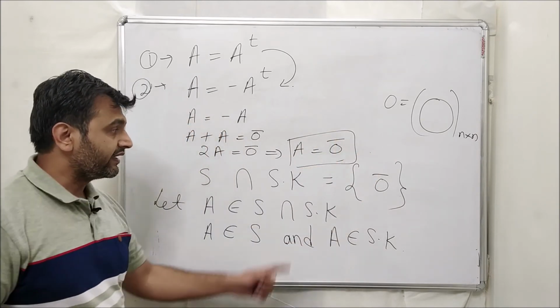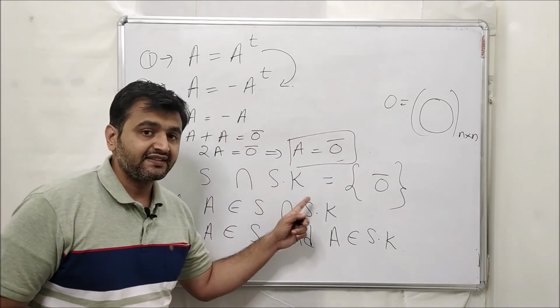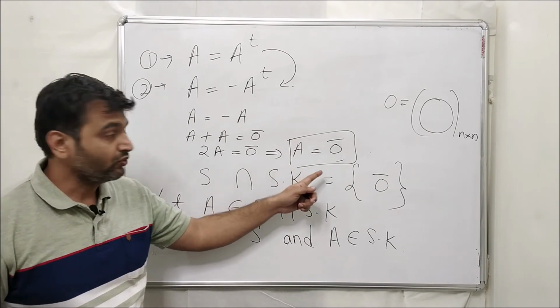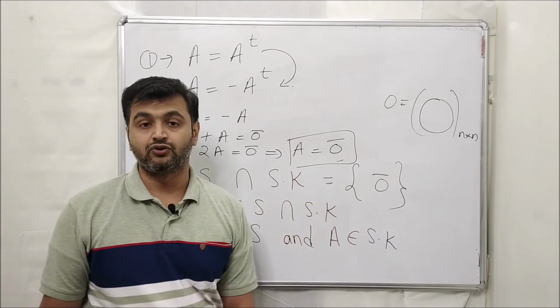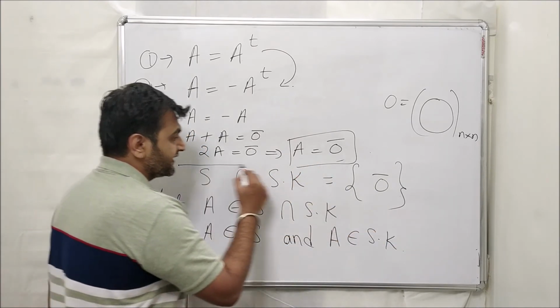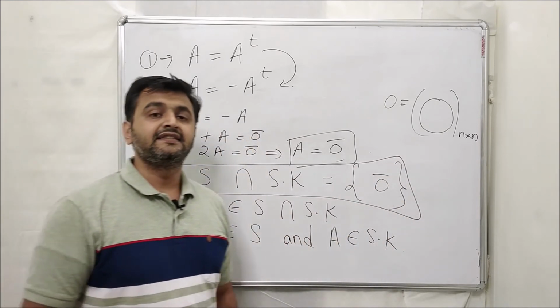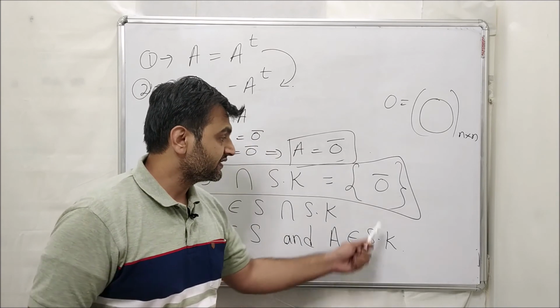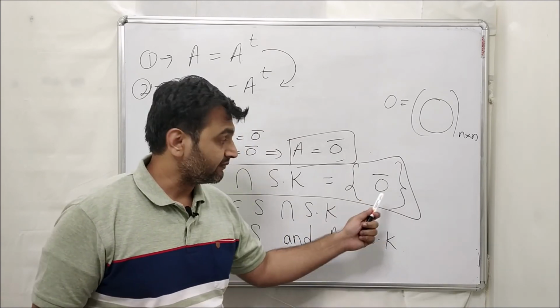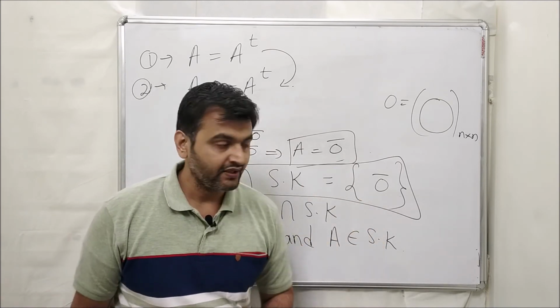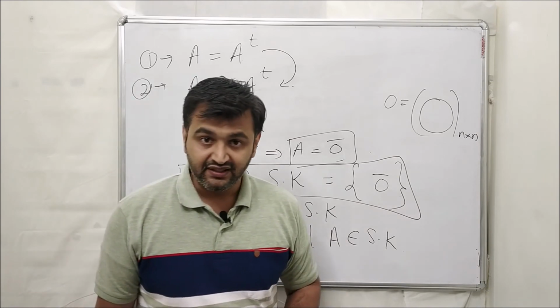So if you take a matrix which is symmetric as well as skew-symmetric, then what did we prove? That matrix has to be a zero matrix. So the intersection of the collection of skew-symmetric matrices and symmetric matrices is always a singleton set, which is nothing but the zero matrix. So I hope this concept is clear.